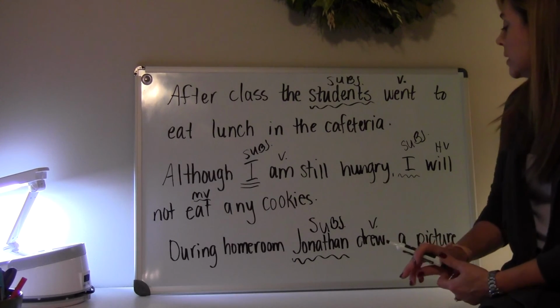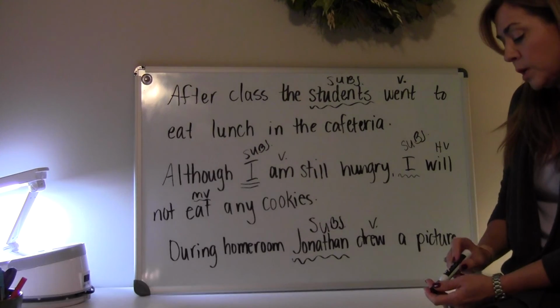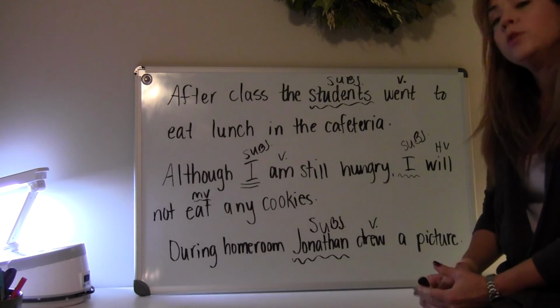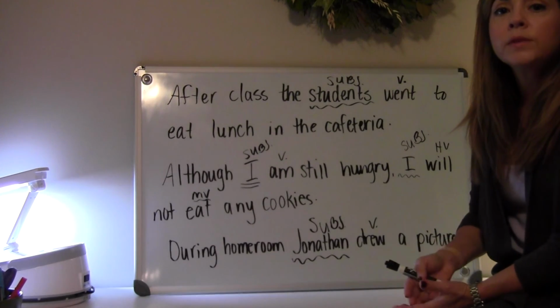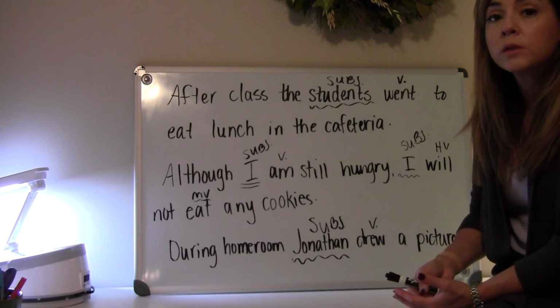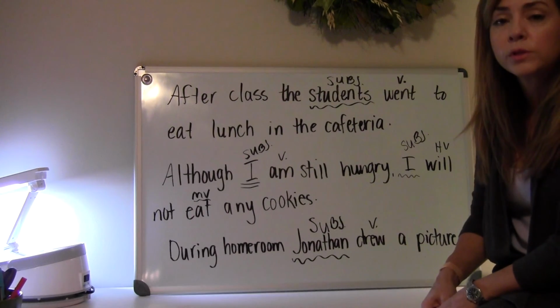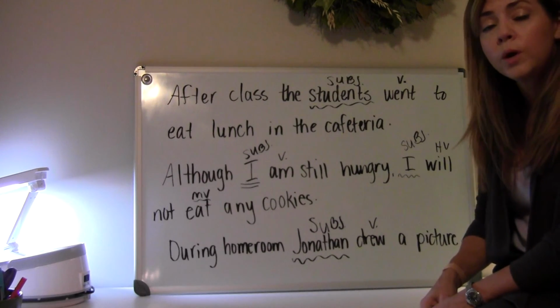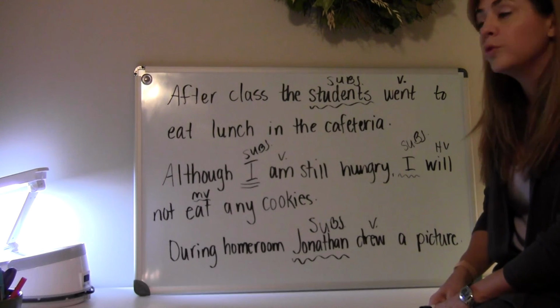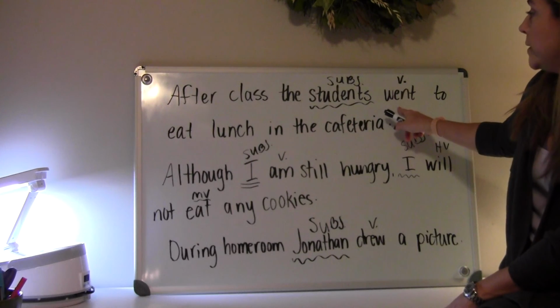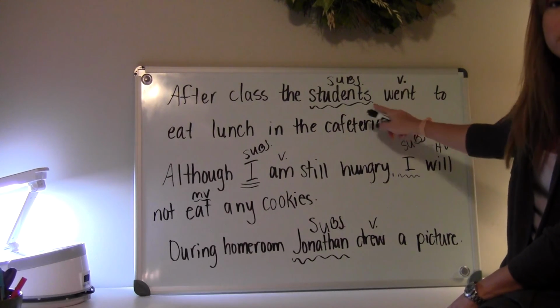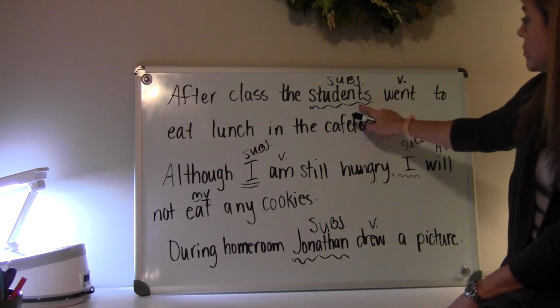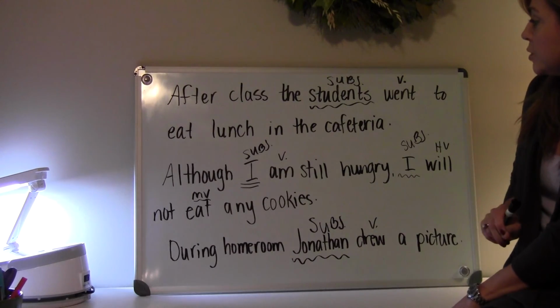So let's just review one more time. In order to find the subject of a sentence or a clause, you have to find your verb first. Once you've found the verb, you ask who or what plus the verb. Went is the verb. Who or what went? Students went. Students is my subject. That's my answer to the question.